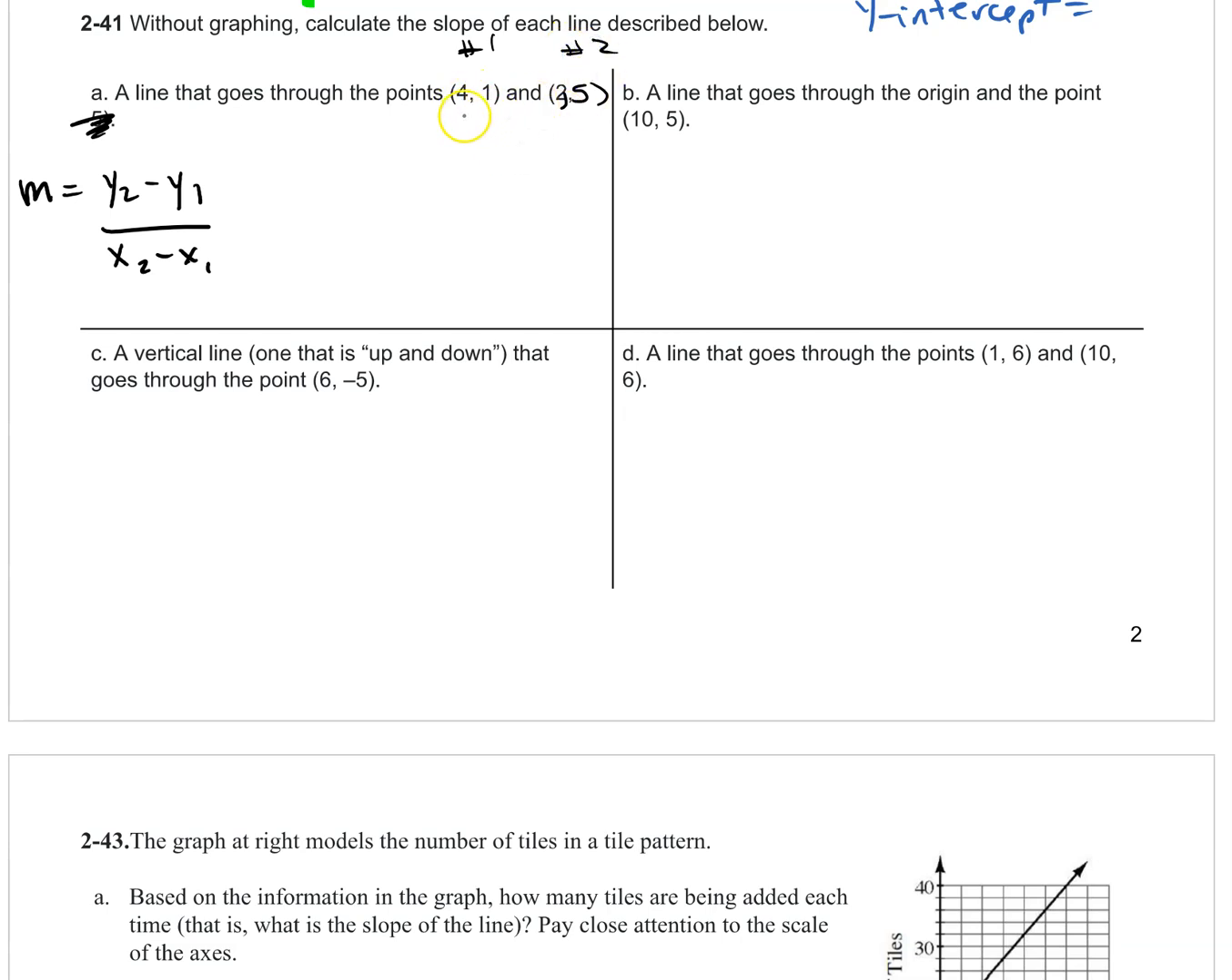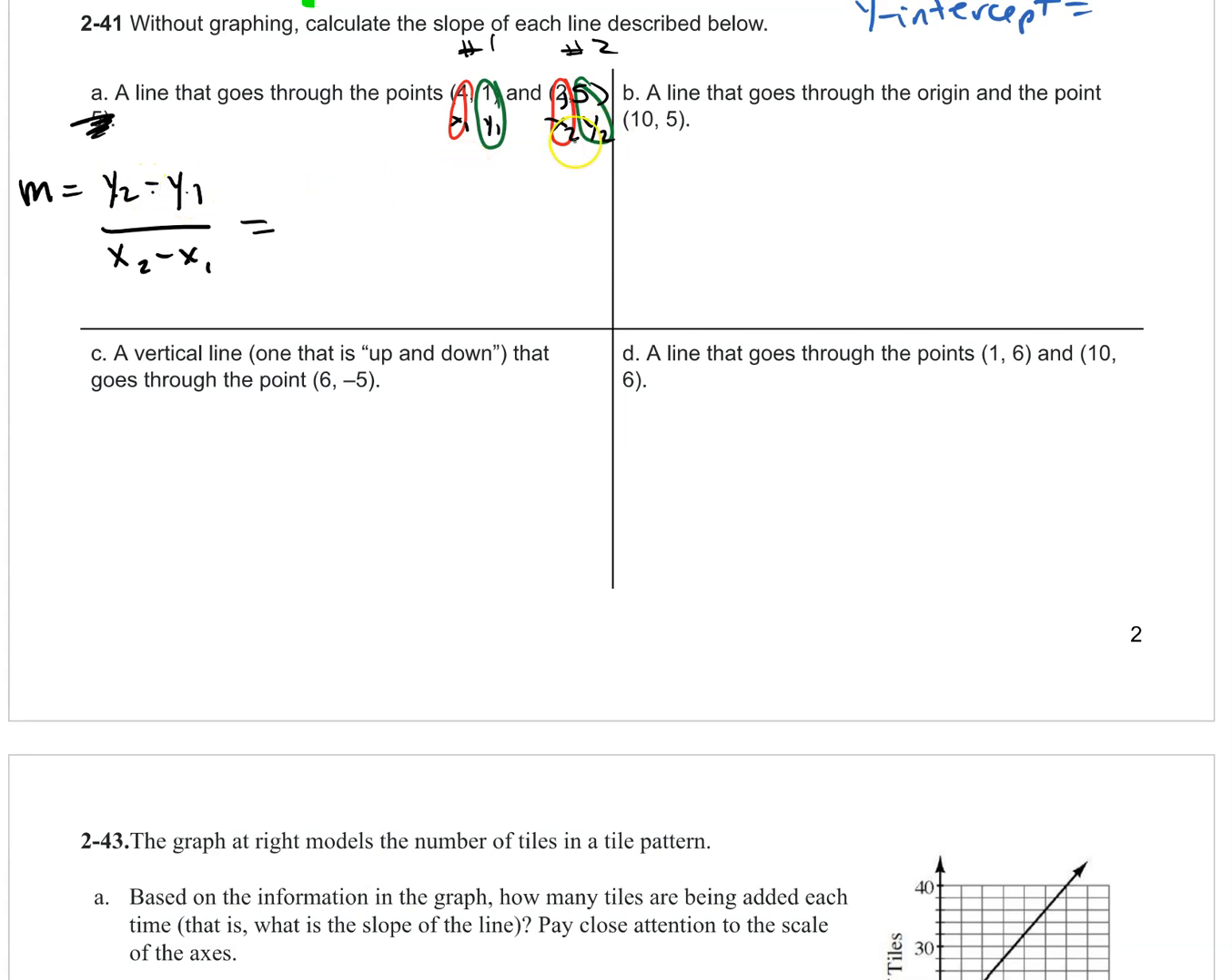Okay, so 4,1. 4 is the x coordinate. 1 is the y coordinate. So here's our x1 and y1. For point number 2, it's also x comma y, but this is x2 and that's y2. So there's our x's, and there's our y's.